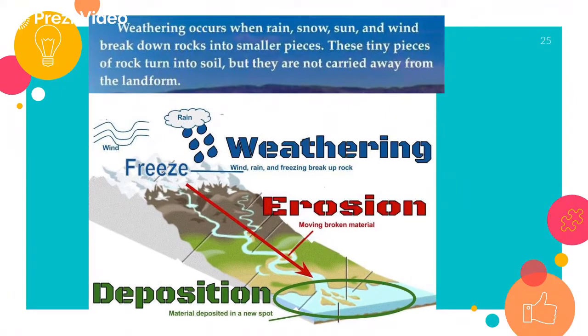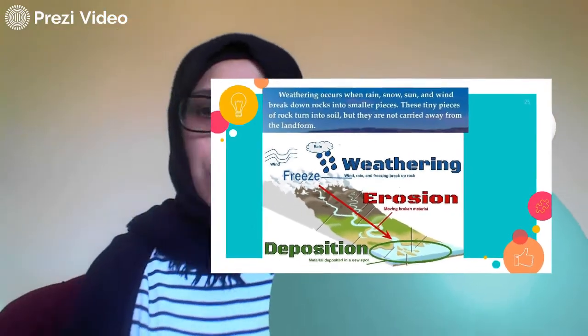As you can see in this picture, weathering occurs when rain, snow, sun, and wind break down rocks into smaller pieces. These tiny pieces of rock turn into soil, but they are not carried away from the landform. So here we are talking about weathering particularly. So they are telling us what weathering is.